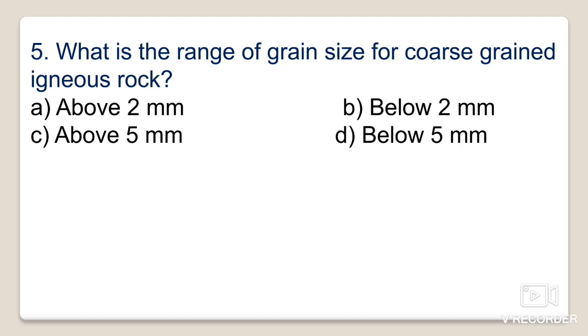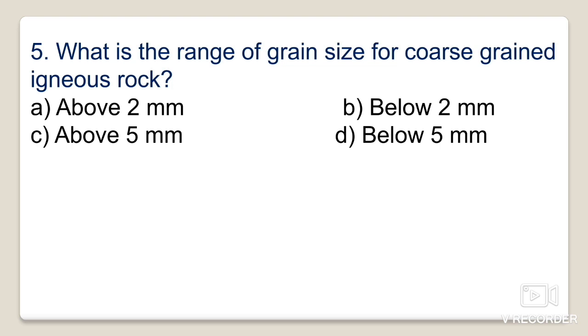Next one is: what is the range of grain size for the coarse grained igneous rocks? Now this is another very important classification of texture, based on the grain size, the size of the grains.